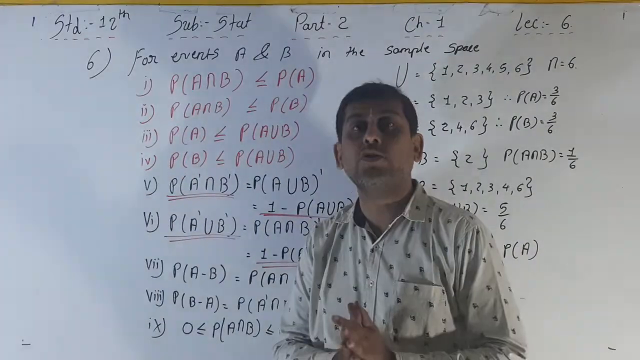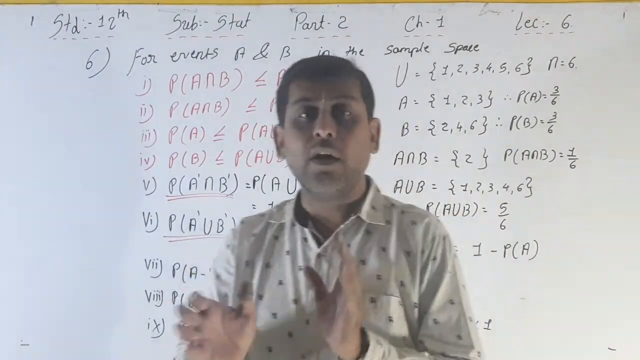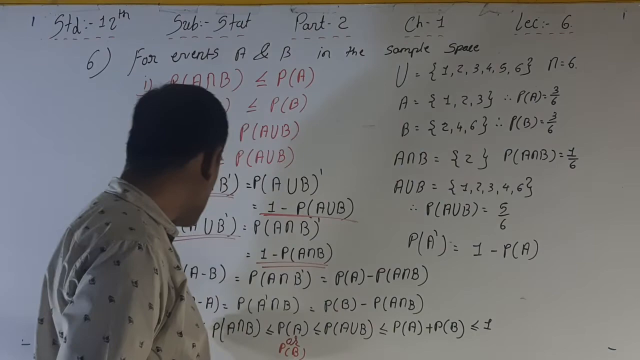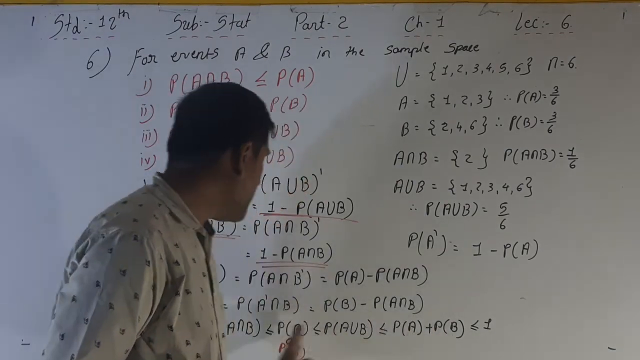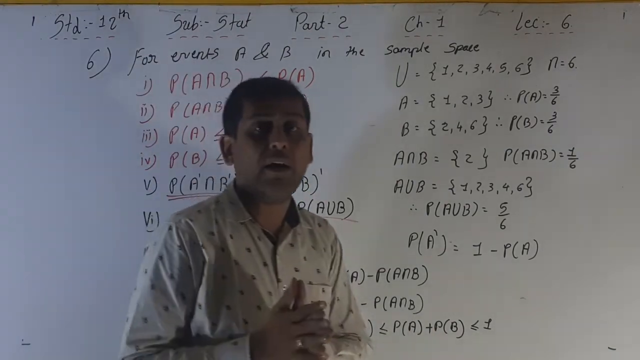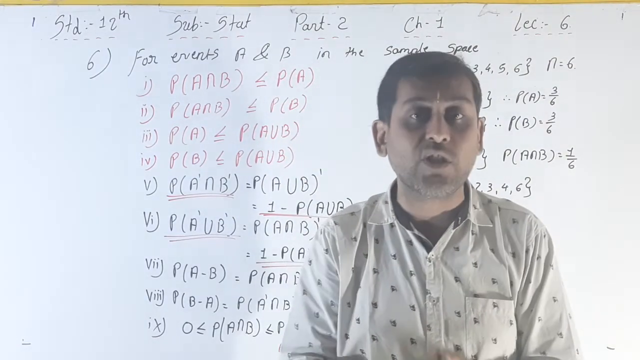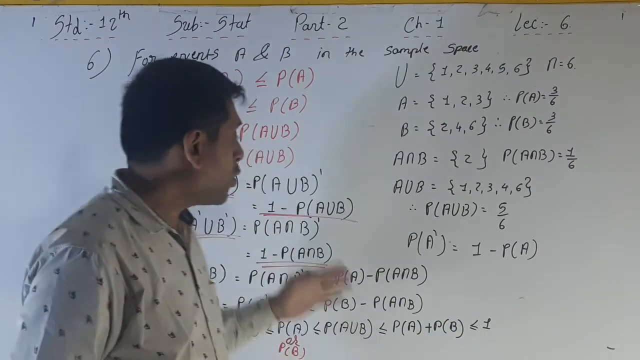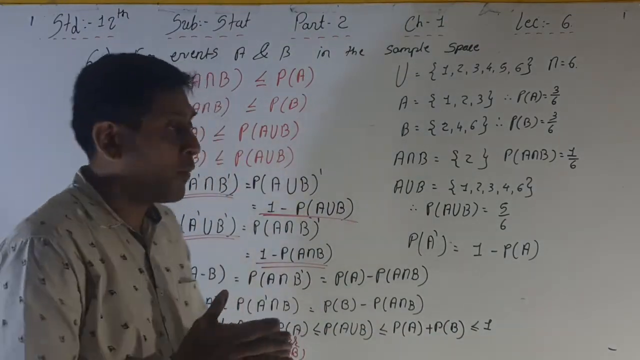In a 1 mark question, they will ask you to arrange all this data, P of A union B, then 0, then P of A plus P of B, then P of A, all given here. You have to arrange that in ascending order, compulsory. Okay, so here all the formulas are there.